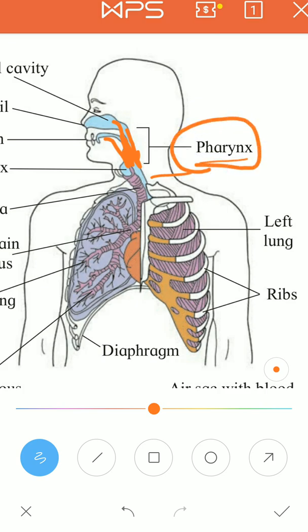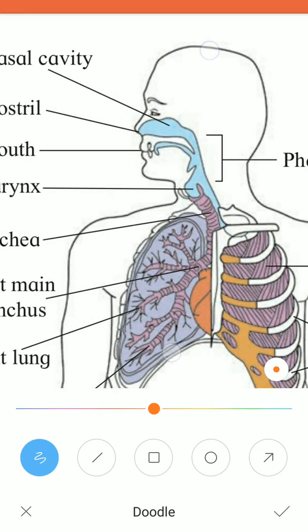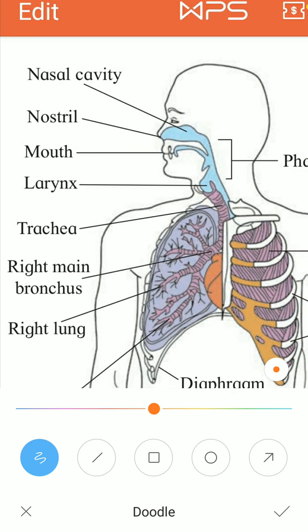The pharynx also has three regions. The upper part of the pharynx, which is connected towards the nasal cavity, is called the nasopharynx. The part which is towards the mouth is called the oropharynx, and the part which is connected towards the larynx is called the laryngopharynx. The roof of the pharynx has tonsils, which are lymphatic organs.